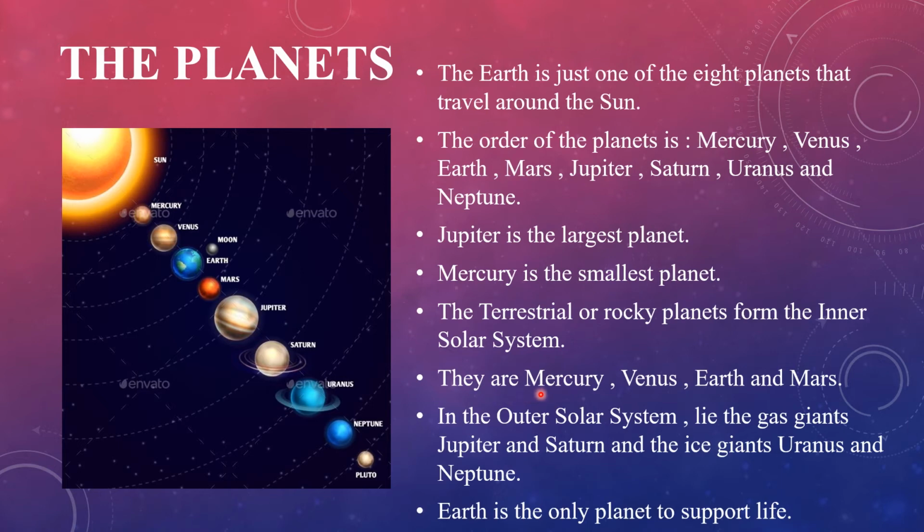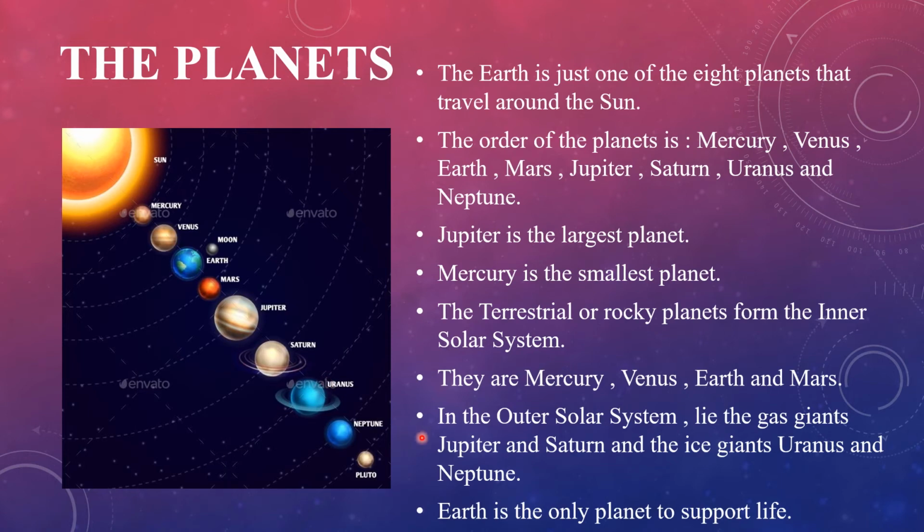Let's see what planets form the inner solar system. They are Mercury, Venus, Earth and Mars. These 4 planets make up the inner solar system.